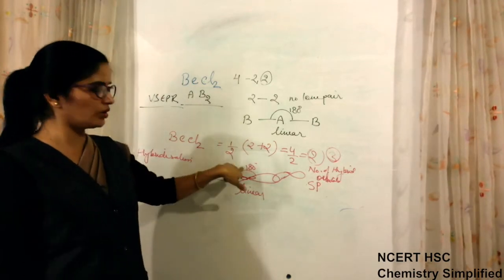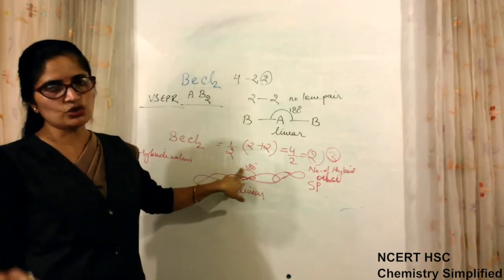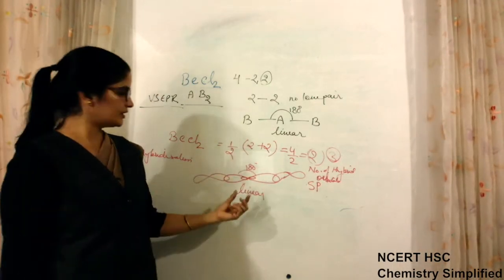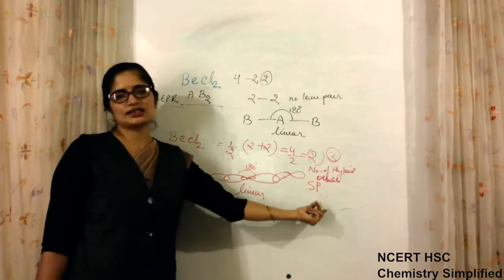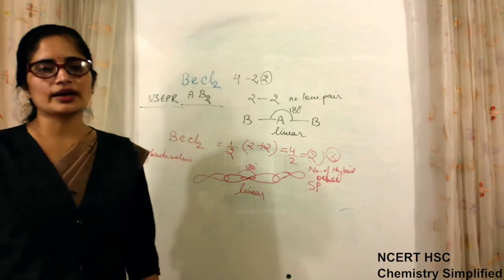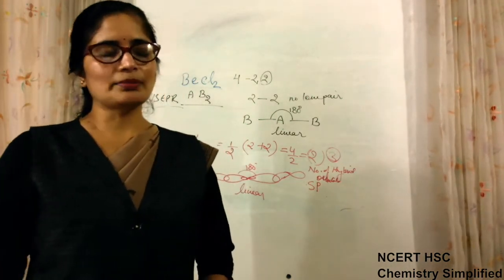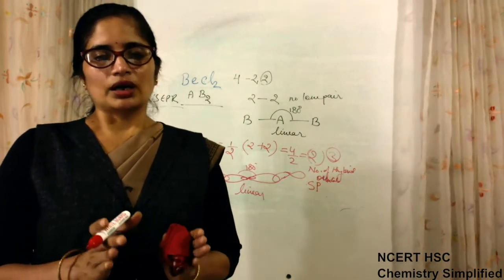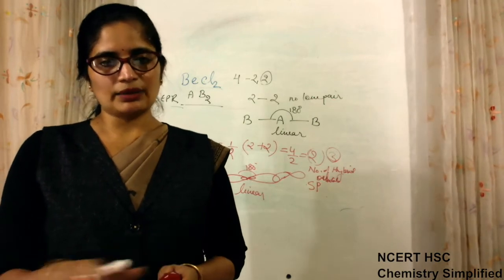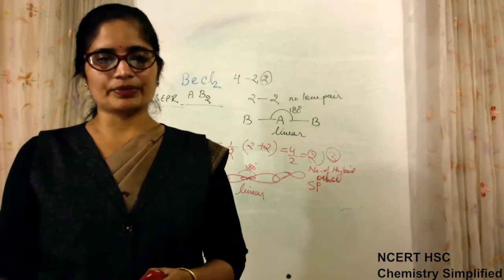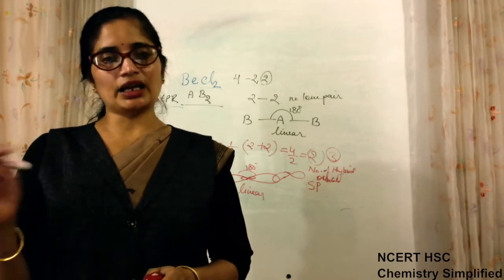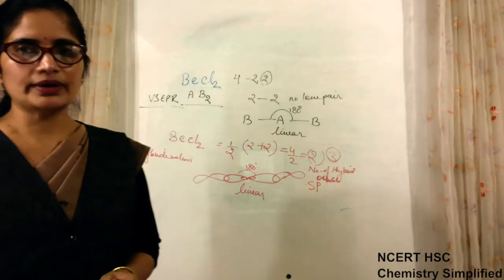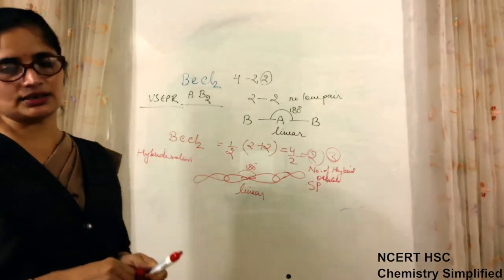By this you can correlate that whenever there is linear geometry, the type of hybridization is sp. Some things you will have to remember by making a table: linear geometry, sp hybridization, and AB2 type of molecule. Like this, correlations are needed. Clear?